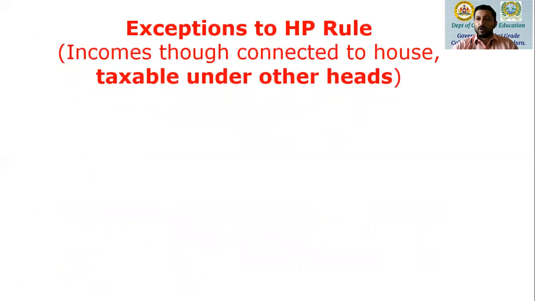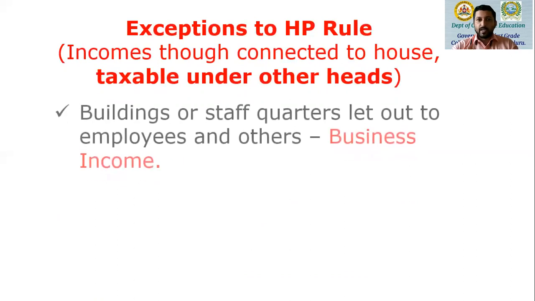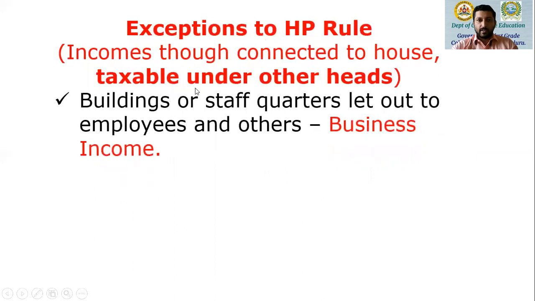What are the exceptions to house property income? Though incomes are connected to the house, these are taxable under heads other than house property, either as business income or as other sources. So there are four very important exceptions that we'll look at.